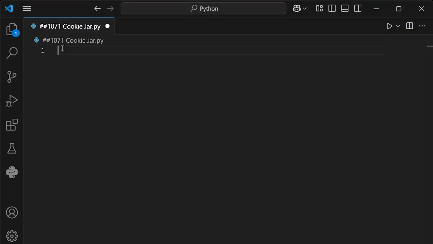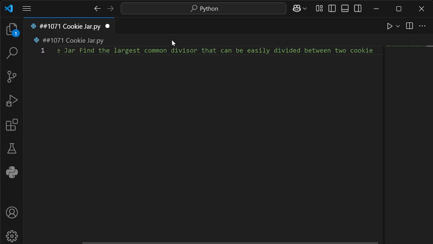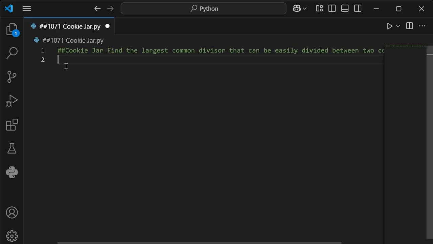All right, let's start making some comments because I really want to kind of understand everything visually. So I'm going to call this the cookie jar because I need metaphors. I need to see things visually. And I want to find the largest common divisor that can be easily divided between 2 cookie jars. All right, let's see what else.